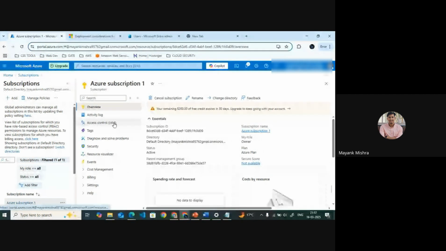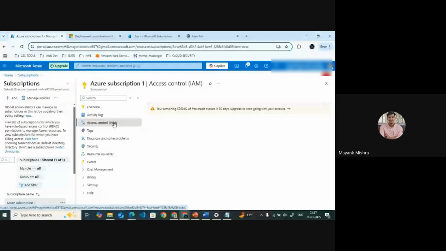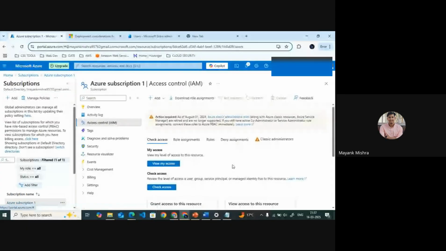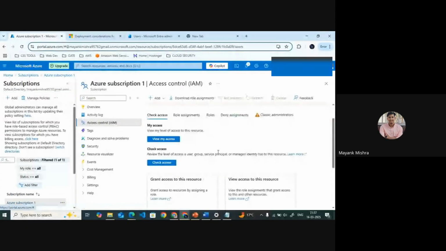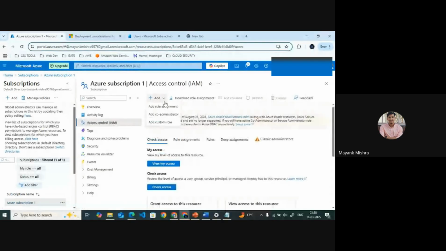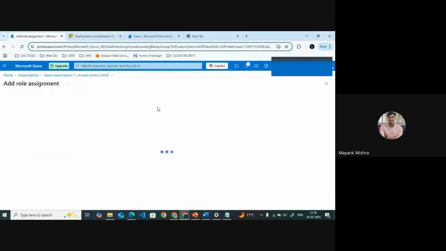But now we will go for the access control part, the IAM part. In the IAM part, we will add a role assignment. There are co-administrator and custom role options, but currently we are going to give a role assignment. I will click on the role assignment part here.